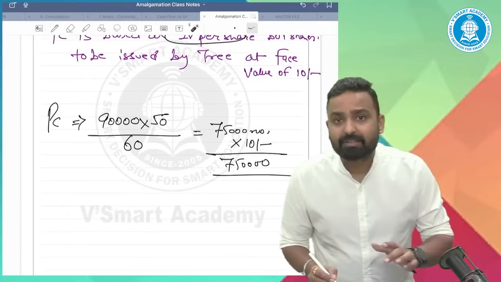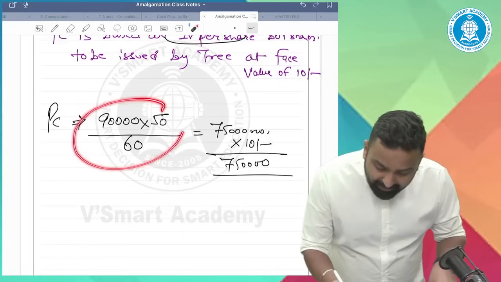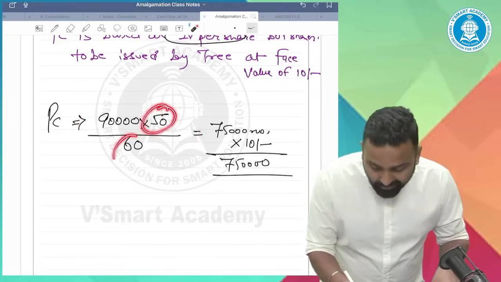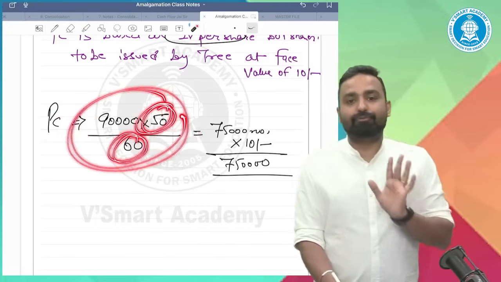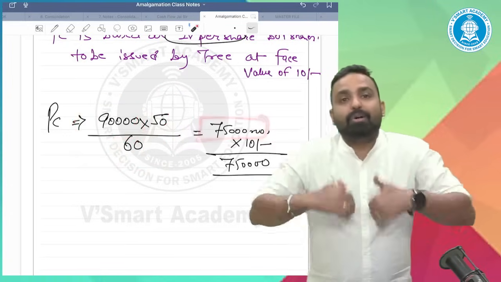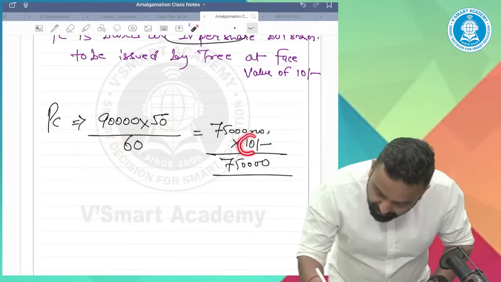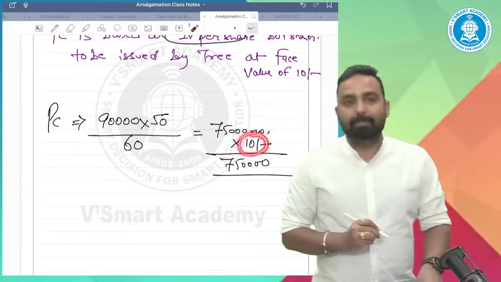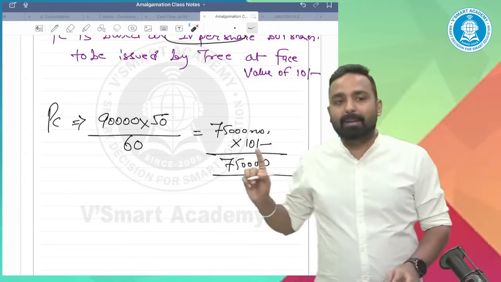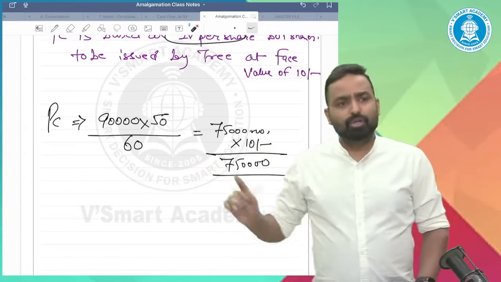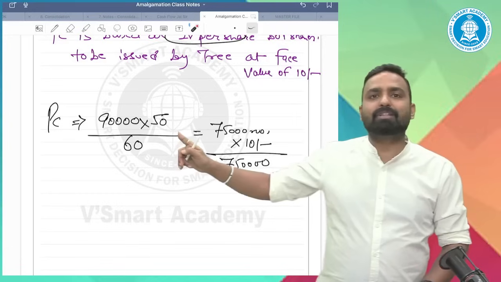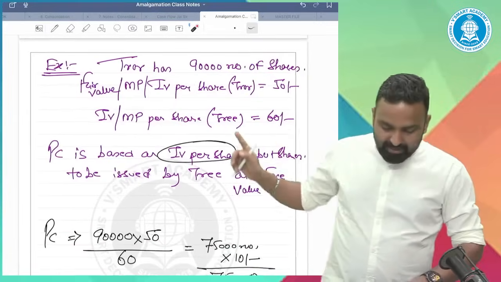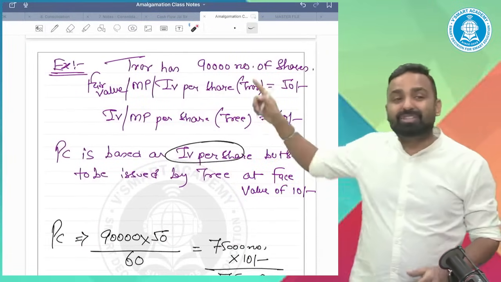See, logically, Ankit, for your doubt, here we applied method 2. The second method we applied is based on market values, based on intrinsic values, and we got the number of shares. Only for the purpose of the entry we are multiplying by 10, because it says that shares are issued at 10. Otherwise we applied method 2 only. So to calculate the number of shares we applied method 2, but multiplied by face value. This is a point where sometimes they use these kinds of adjustments.